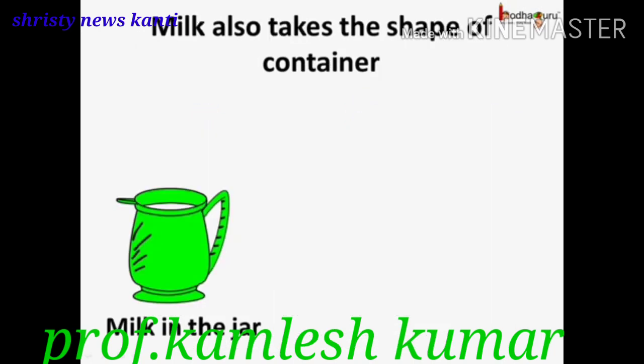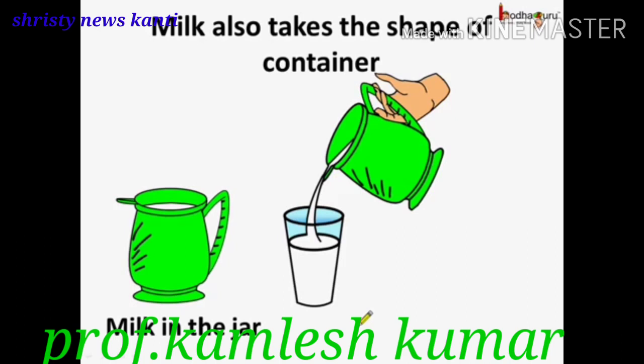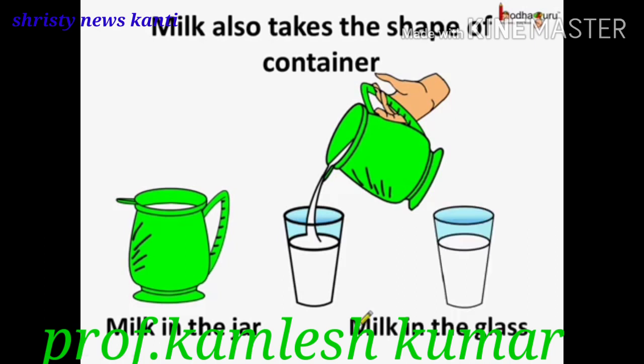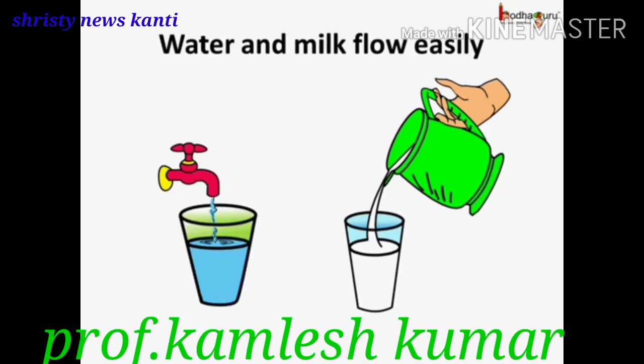Same in the case of milk. The milk also takes the shape of the container. Here the milk is in the jar, and if we pour it in the glass, the milk takes the shape of the glass. The milk is taking the shape of the container. It does not have definite shape. Also, if we see, both water and milk flow easily. It is very easy to pour them.